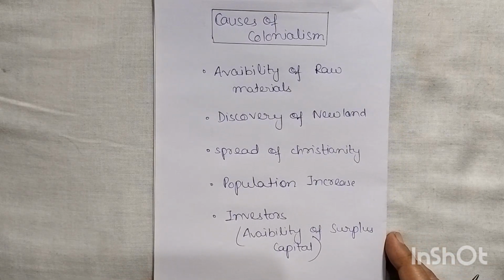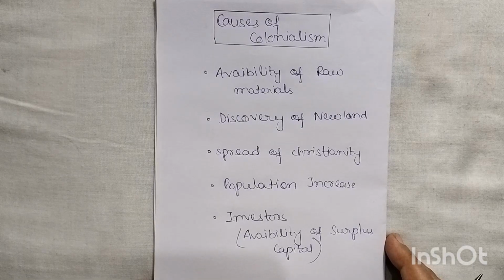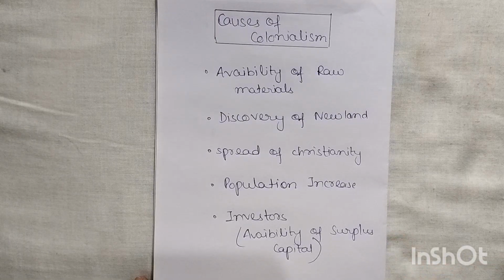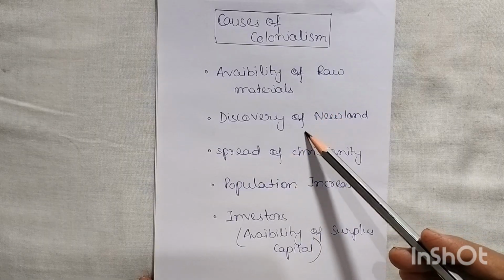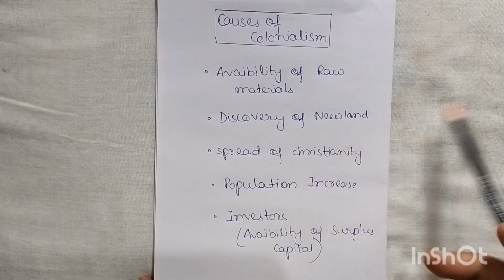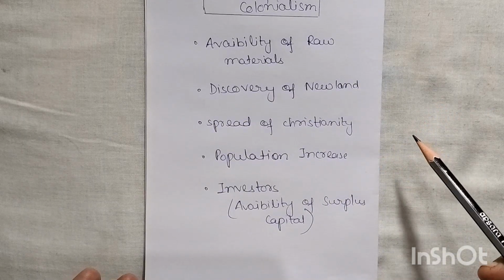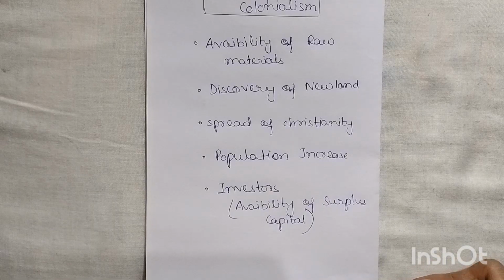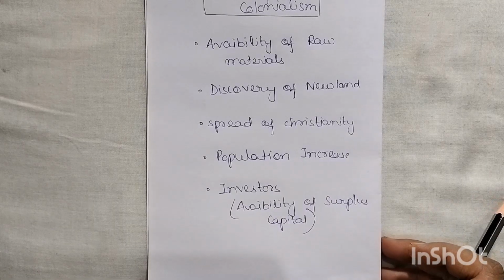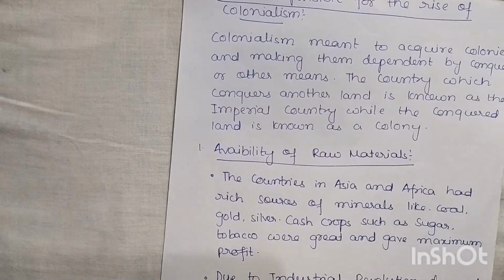So colonialism is our new topic that we are going to cover, and here we will see what were the causes of colonialism. We will cover the topics: availability of raw materials, discovery of new land, spread of Christianity, then population increase, how the population increase was also one of the reasons for the rise of colonialism, and then investors, the availability of surplus capital.